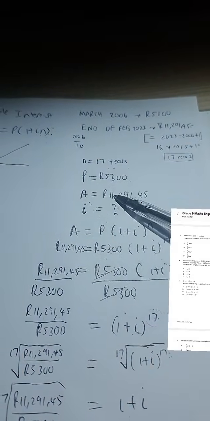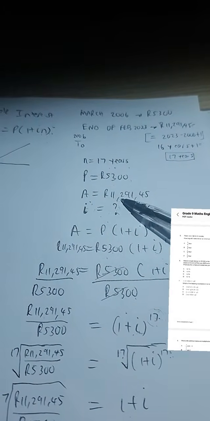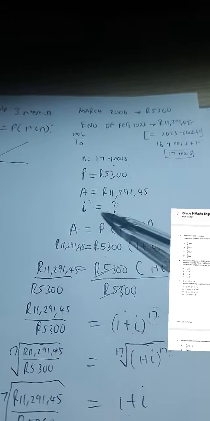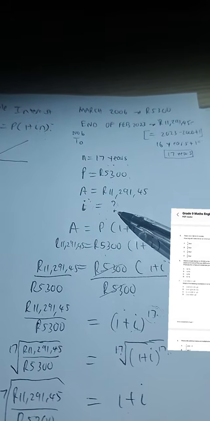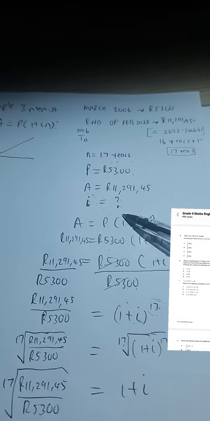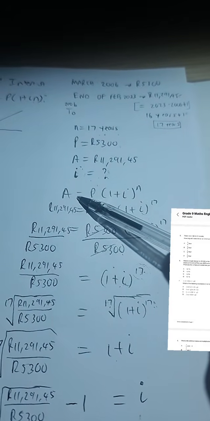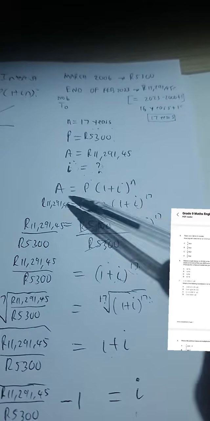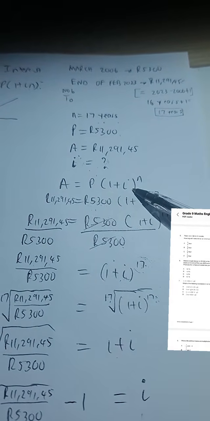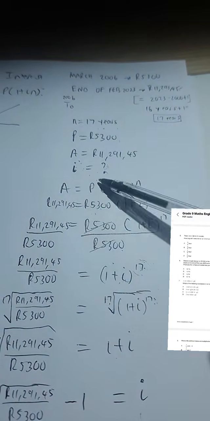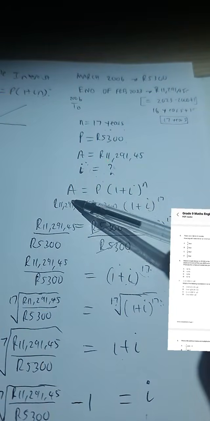Okay, so now what we are going to do, with that P value and that A value, we want to calculate the compound interest rate. So since the statement said compound interest, it means we're going to use the compound interest formula. P, there it is. A, there it is.